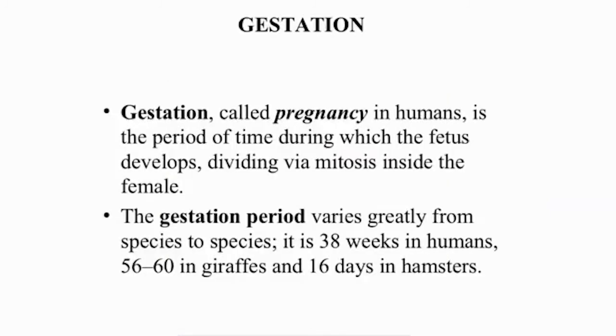Now let us talk about gestation period. Gestation, called pregnancy in humans, is the period of time during which the fetus develops, dividing via mitosis inside the female. The gestation period varies greatly from species to species. It is 38 weeks in humans, 50 to 16 giraffes, and 16 days in hamsters.